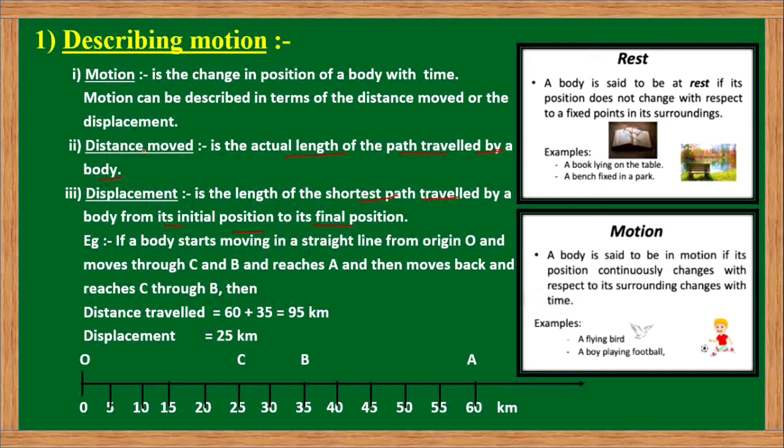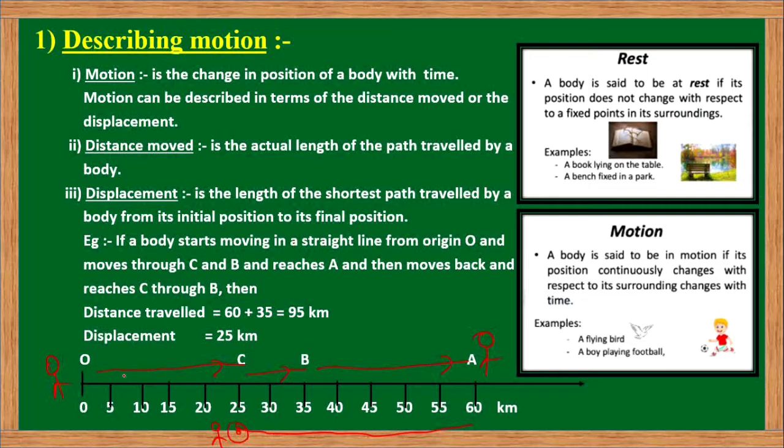So let us understand the difference between distance and displacement with the help of the example given over here. Students, in this particular case, what is happening? Suppose a body is kept at the point O, let us say the origin. Then this body starts moving in a straight line from O to C, then it reaches the point B, then after a certain interval of time it reaches a point A. Then this body returns from the point A to the point C via B. Means this is the final position of this object now. Clear? This is the total path or total length covered by this object.